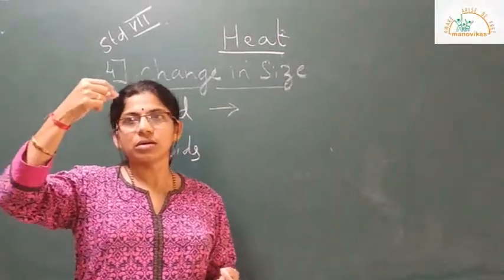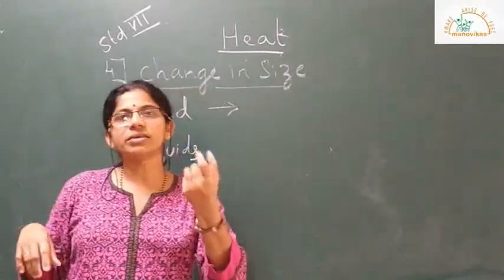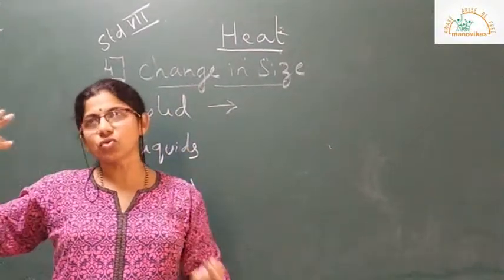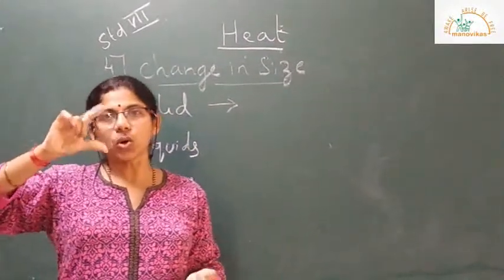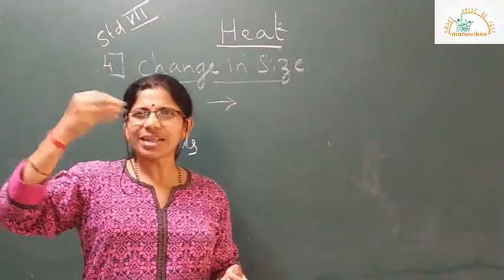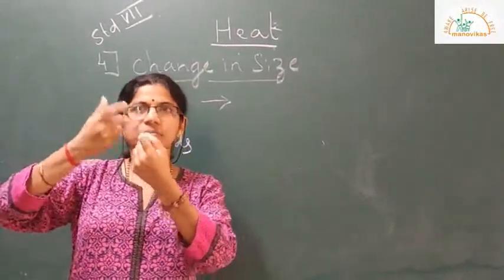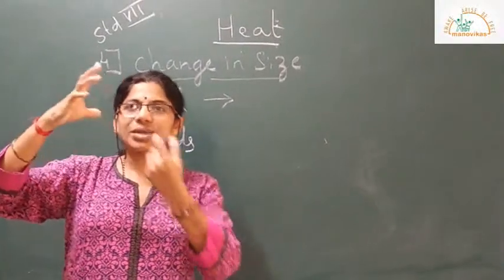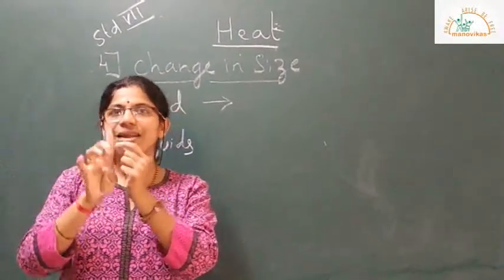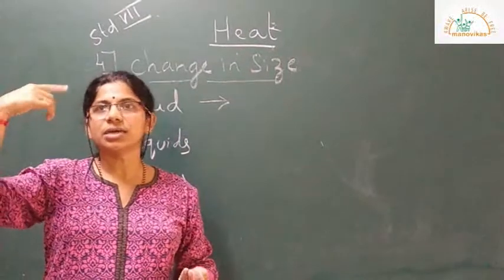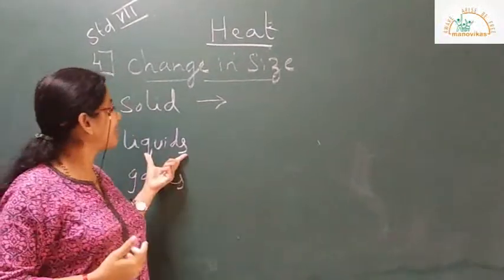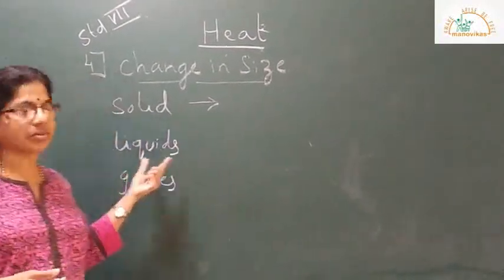The liquid used in thermometers is mercury. You can also use alcohol. On slight application of heat, mercury will expand, and on expanding it will rise through the bulb and show the desired value. So that is expansion in liquids.